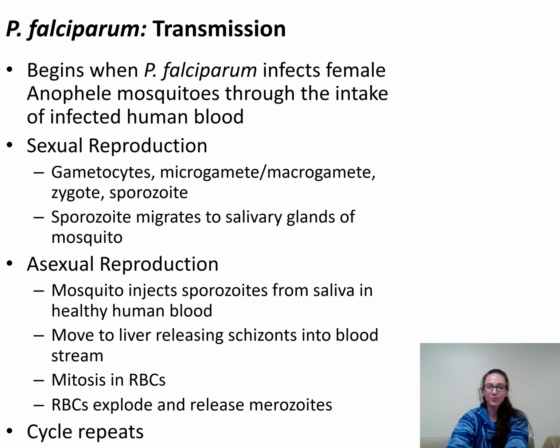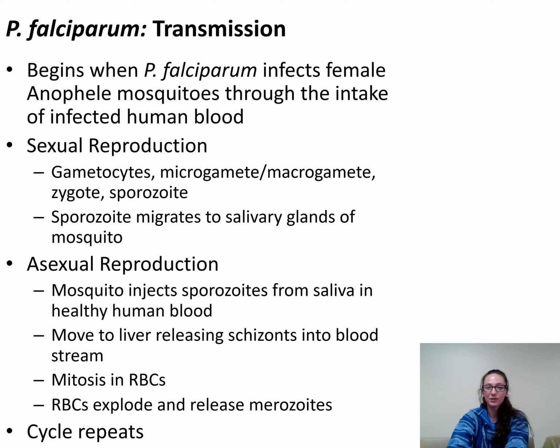Gametocytes are injected from the blood into the mosquito where it develops and grows in its gut through sexual reproduction. The gametocyte transforms to a zygote and then matures to a sporozoite. This cycle takes about 10 to 18 days for the sporozoite to migrate to the salivary glands of the mosquito. When the mosquito feeds on human blood, it transfers the disease to each new host by the injection of saliva.